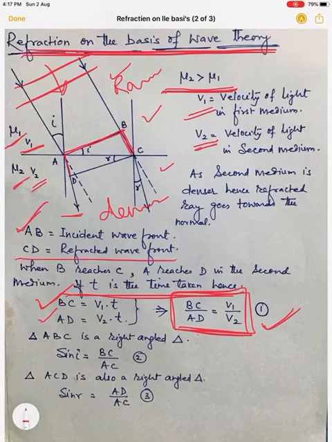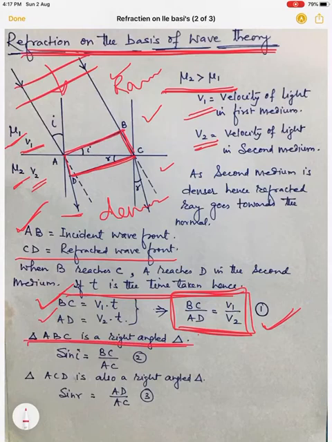If we put a perpendicular line starting from C, CD is known as the refracted wavefront, and all the particles on this CD are found to be vibrating in the same phase. So again, we can think of two triangles as we have done in the case of reflection.